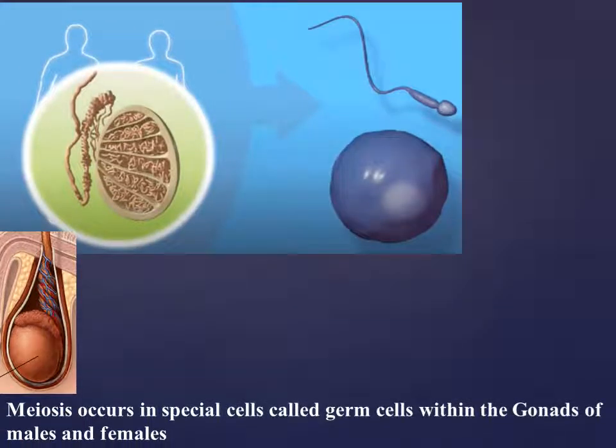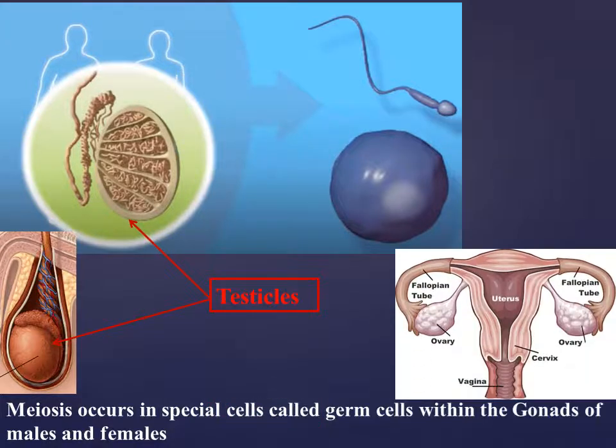Meiosis occurs in special cells called germ cells within the gonads of males and females. These gonads are called testicles in males and ovaries in females. Testicles are the site where the male gametes, sperm, are produced by meiosis, while the ovaries are the site where the female gametes, ova or eggs, are produced also by meiosis.